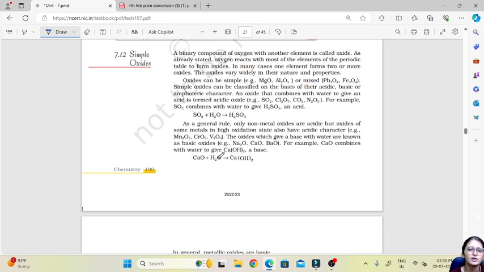Then about simple oxides. Simple oxides mean a binary compound of oxygen with another element. Oxygen reacts with most of the elements in the periodic table to form oxides. They can be simple, such as magnesium oxide, aluminium oxide, lead oxide, ferric oxide, and they can be classified as acidic, basic or amphoteric based on their character.